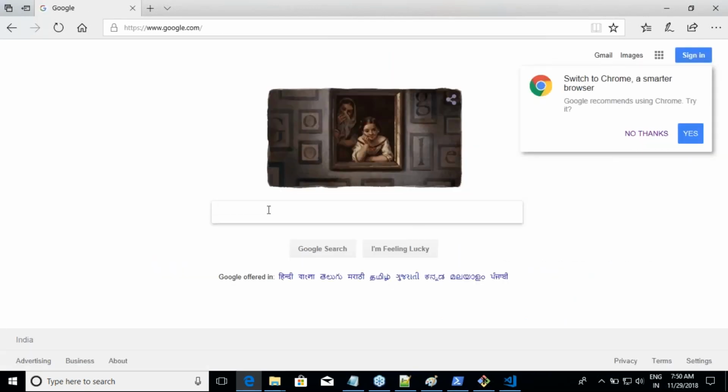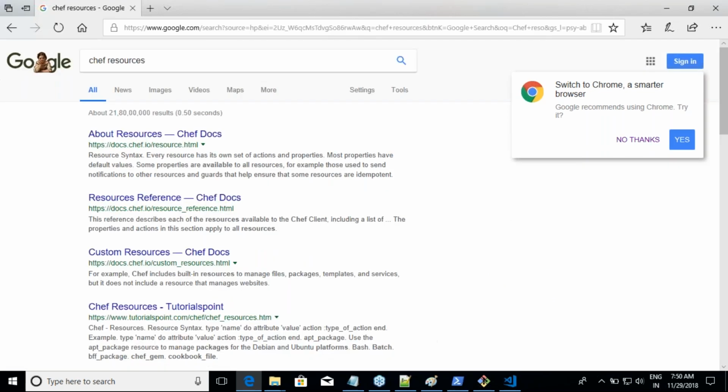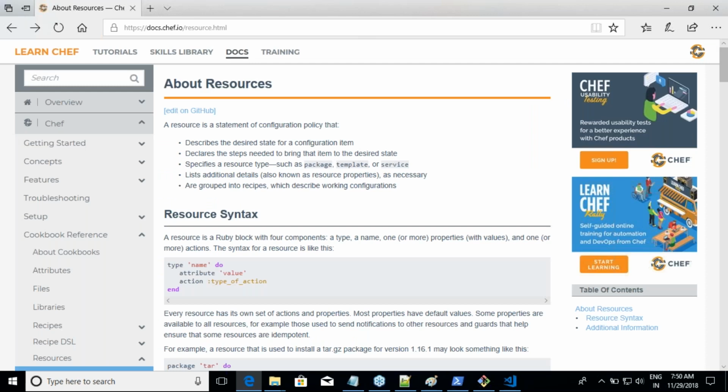Chef resources. The properties in Chef are traditionally called attributes. For every resource, you will have attributes, and then you would have an action. Am I clear? So type.